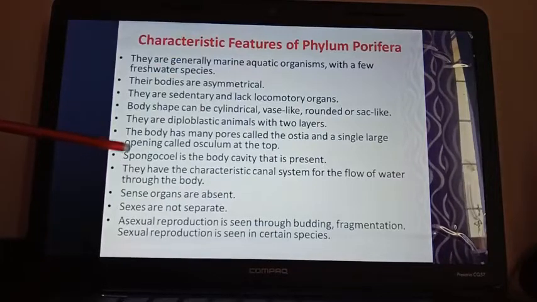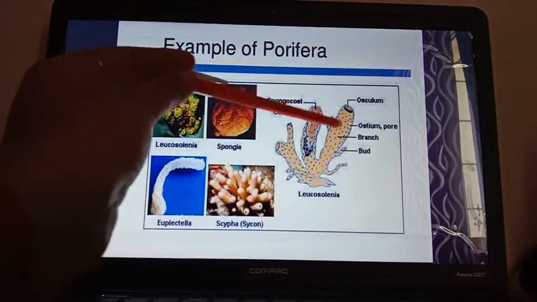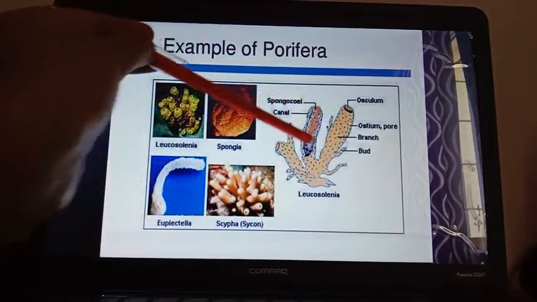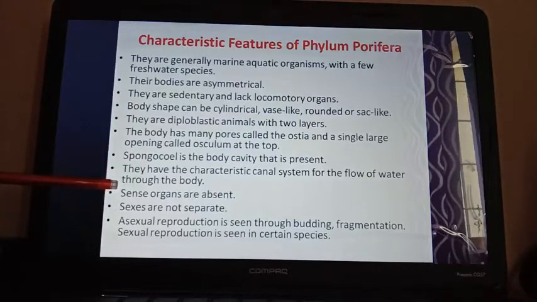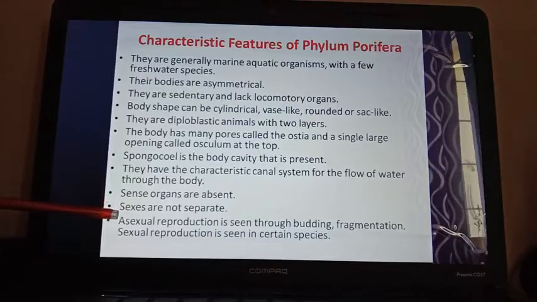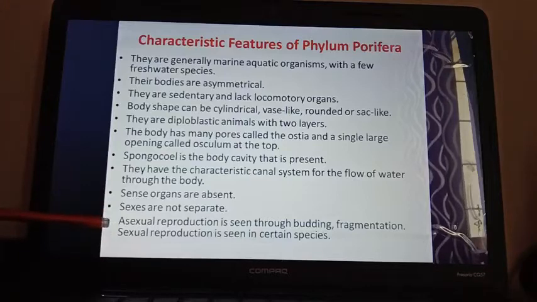Spongocoel is the body cavity present in their body. You can see spongocoel, the full body cavity. They have a characteristic canal system for the flow of water. Just now I told you they have a water flowing system in their body. From the water they can absorb the required elements. Sense organs are absent. Sexes are not separate. Asexual reproduction is seen mainly, but sexual reproduction can also be seen in certain species.